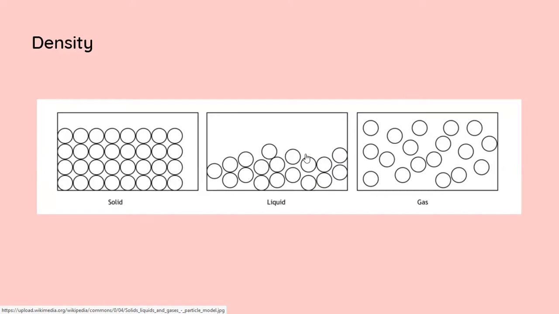The reason they're dense is that the intermolecular forces are stronger and the intermolecular spaces are lesser, so these molecules are closer than those of gases. And one more thing, density will decrease with increase in temperature. That's because when the temperature increases, the kinetic energy of the molecules increases, so they start moving more freely. Because of that, the density will decrease with increase in temperature.